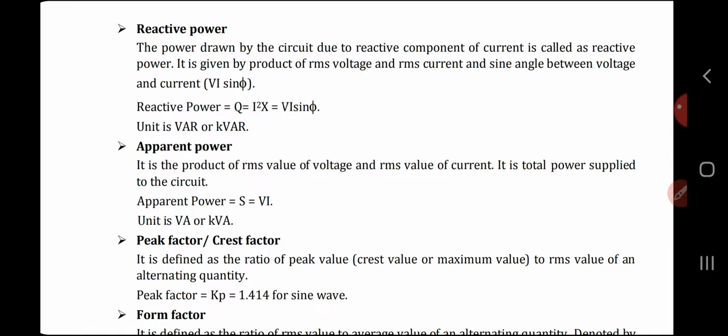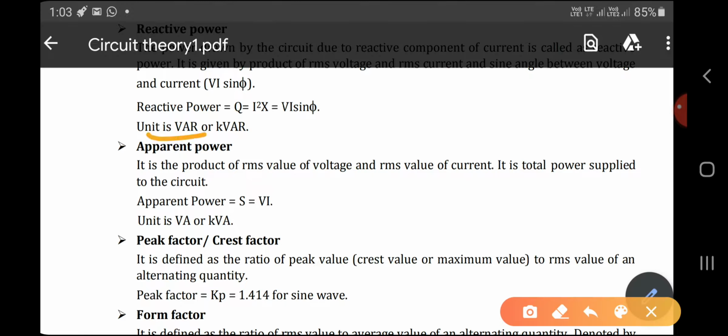We know the reactive power formula is Q equal to I square into X, so we can represent it as VI sine phi. The unit is VAR. It's very important to know the unit. Reactive power unit is VAR. If you are going for the active power, it's in watt or kilowatt. So it's VAR or kVAR.